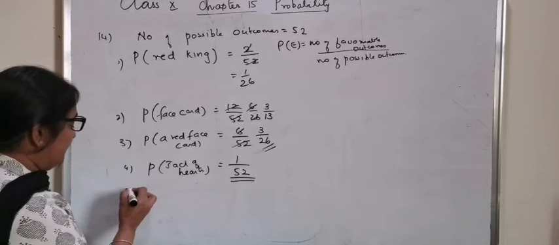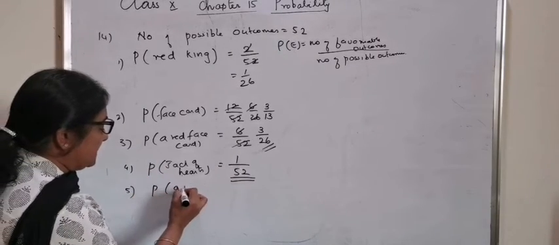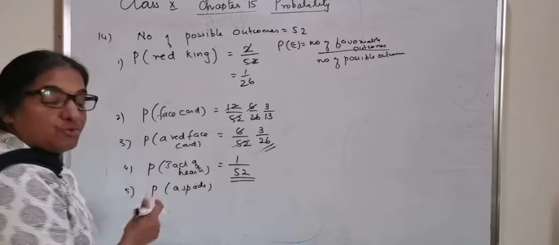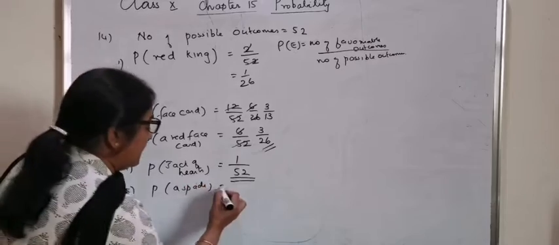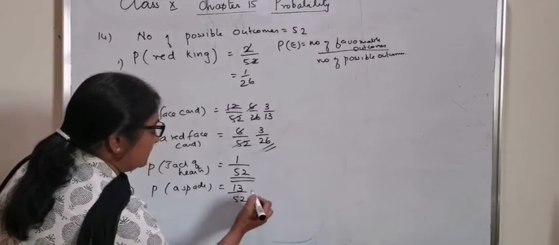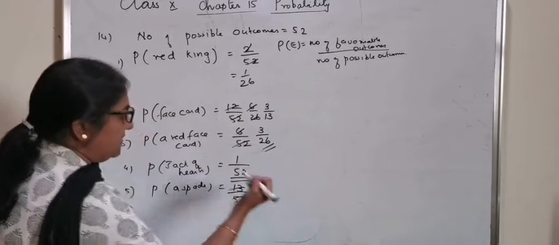A spade. Probability that it is a spade. A spade shows a symbol, or it is one of the suits. So there are 13 cards of the same, or it is 1 by 4.